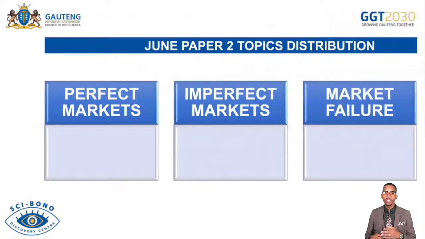That's when the state can intervene through rules and regulations, or we call it direct control, when the state intervenes by setting some rules and regulations, laws and bylaws, to ensure that market failure doesn't occur. Also, the state intervenes by ensuring that imperfect markets do not exist in the economy. And then we go further, we talk about the minimum wage, which is legislated by the government in some industries to ensure that there is fair income distribution, also to reduce income inequalities.